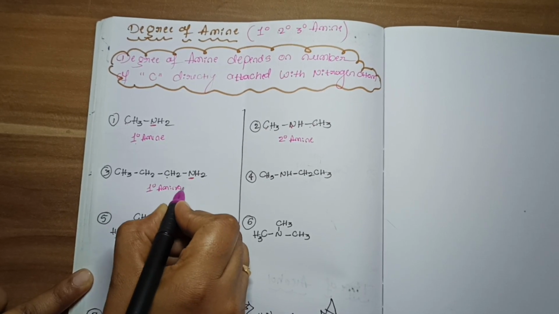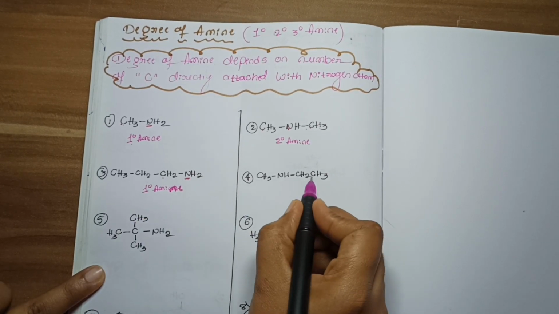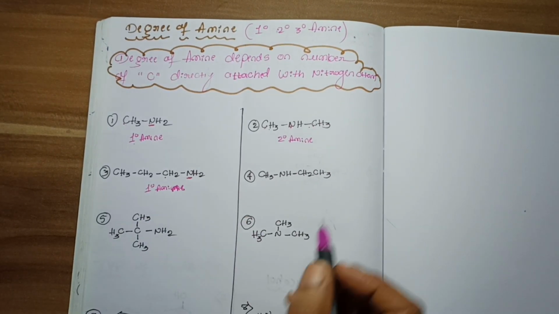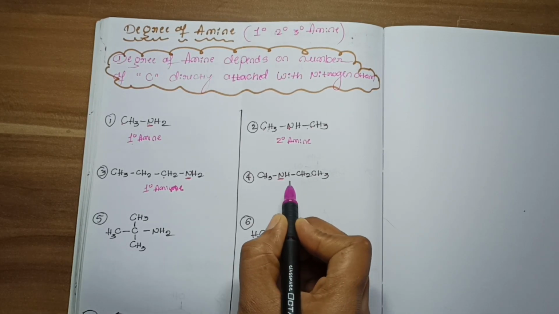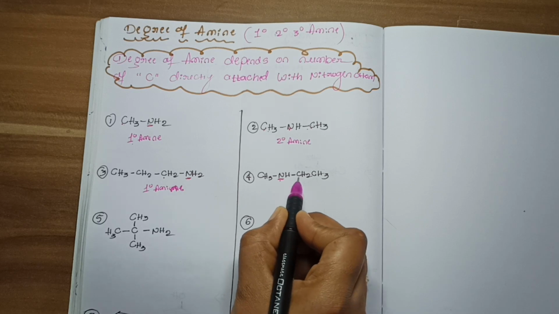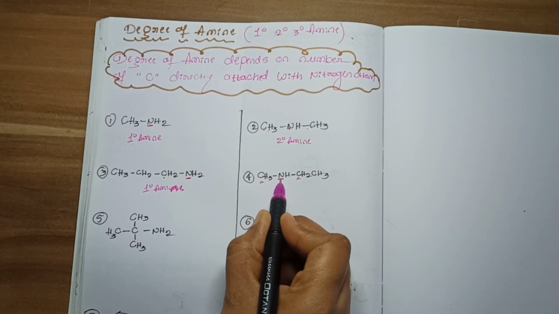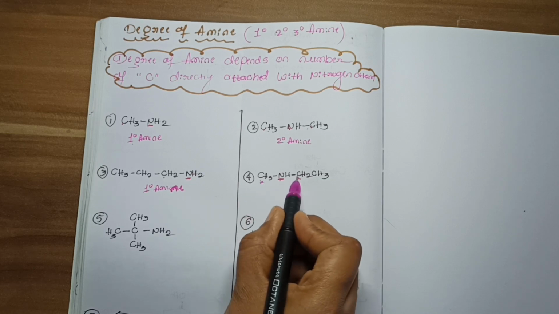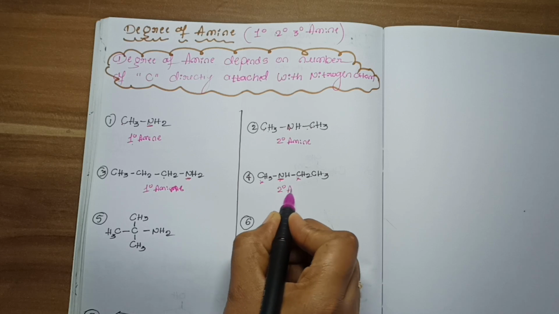Now see in this example, nitrogen is present here. Now this nitrogen is directly attached to how many carbons? Here one carbon and here one carbon. So this nitrogen is directly making a bond with two carbons. So this amine is called a secondary amine.